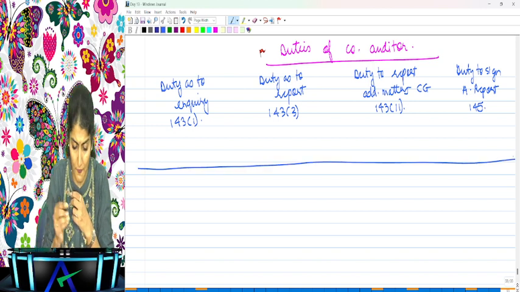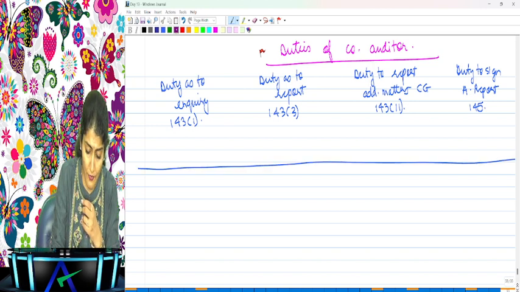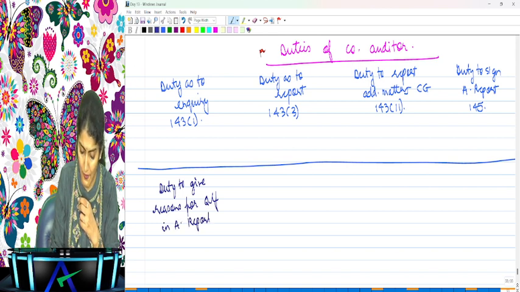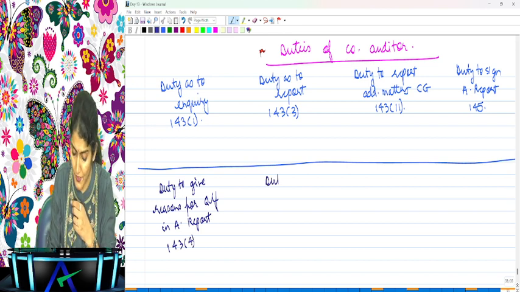Right, 145. Then next duty of the company auditor is the duty to give reasons. Duty to give the reasons for the qualifications or the adverse remarks in the audit report. That is 143(4). Then next duty of the company auditor, duty as to the branch audit, 143(8).